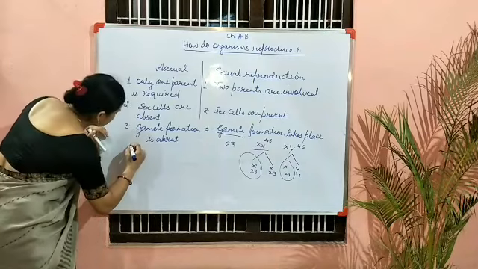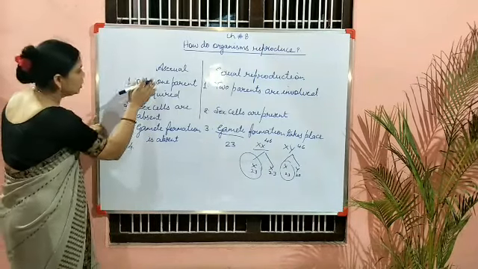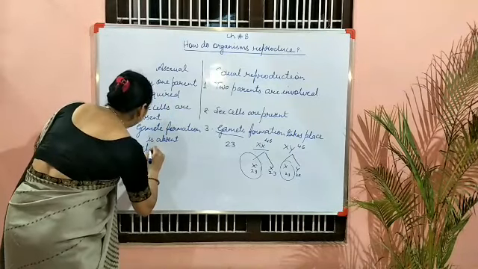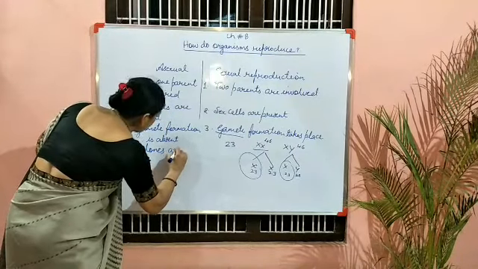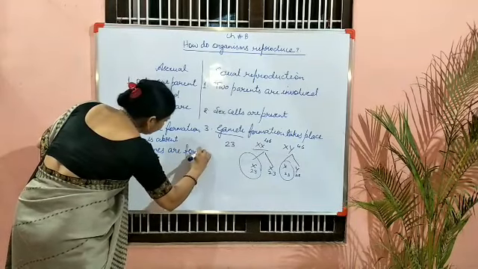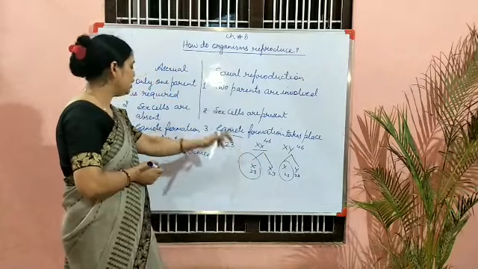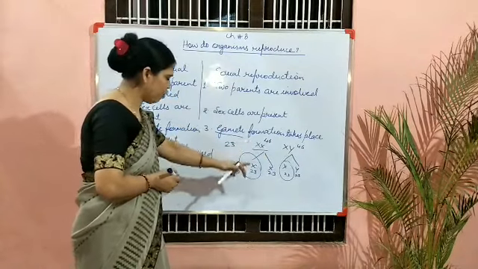Now the next point, the fourth point. In asexual reproduction, clones are formed. But in sexual reproduction, clones are not formed.